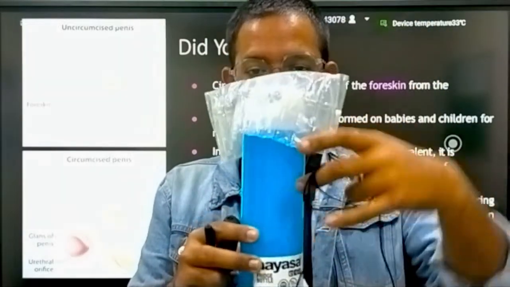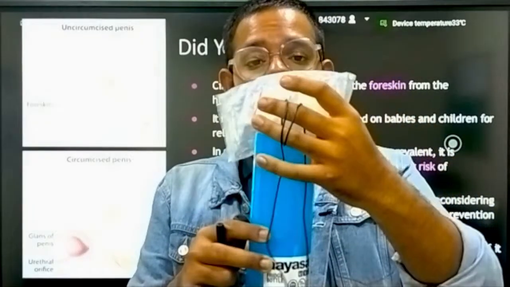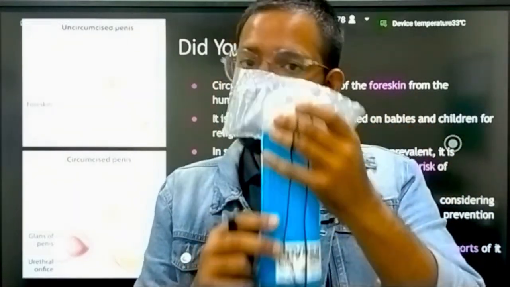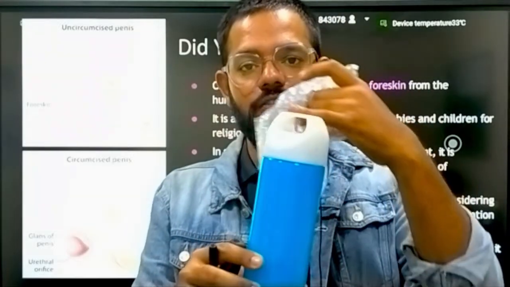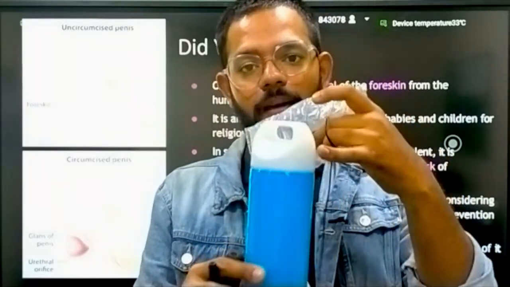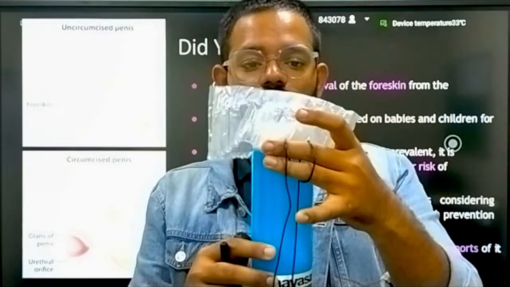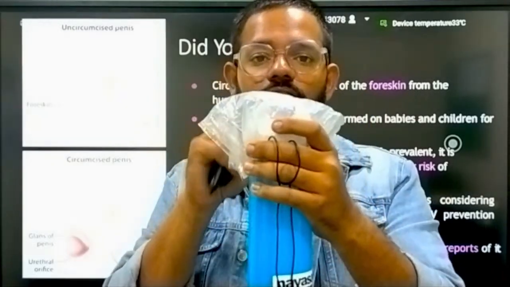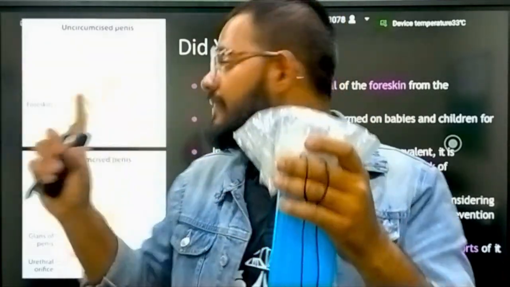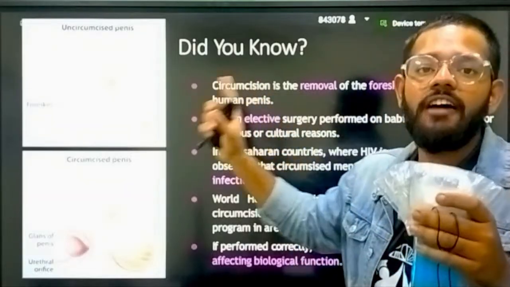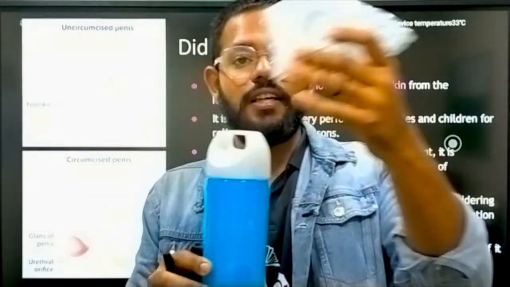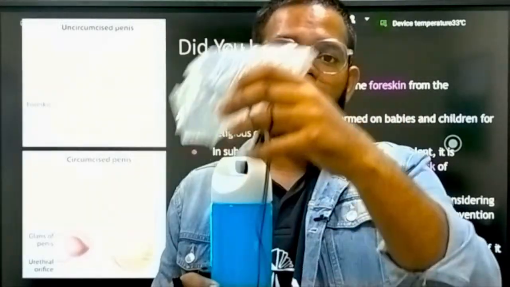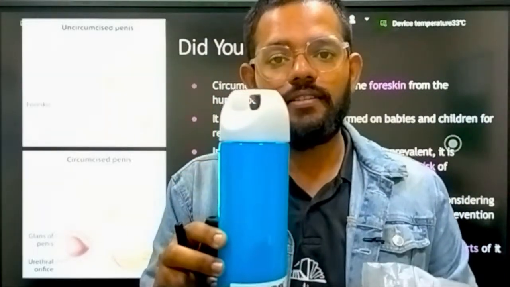It will go back. I cannot show that thing here, so it goes back. Okay, in this surgery part, this white part of this bottle is the glans penis. This foreskin covers your glans penis. In this surgery of circumcision, what will you do? We remove this foreskin from your glans penis.